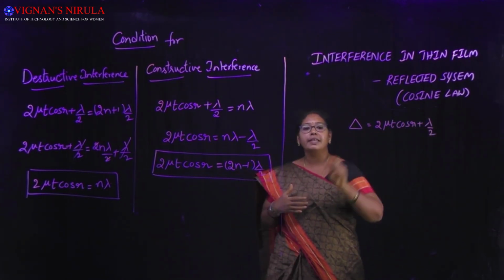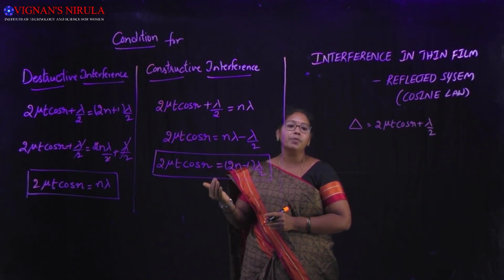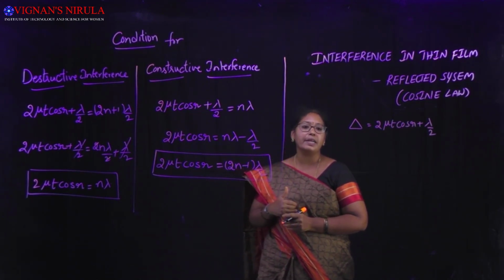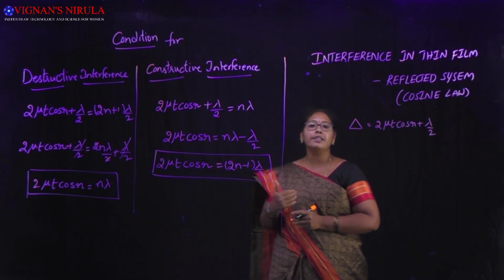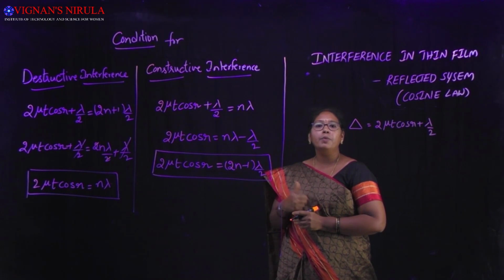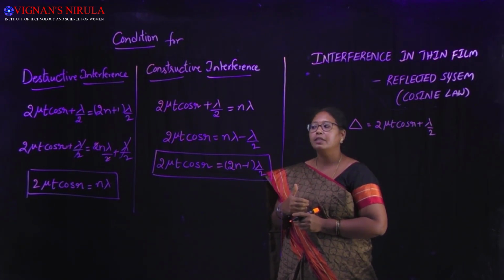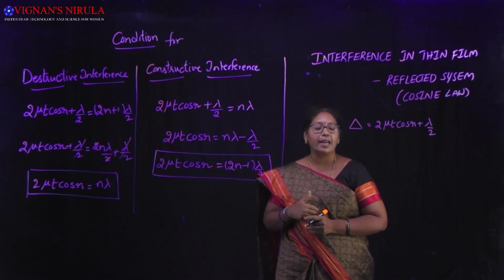Using this equation, equating it to n lambda, we have got 2 mu t cos r is equal to (2n-1) lambda by 2, which is the condition for constructive interference, and equating 2 mu t cos r plus lambda by 2 to (2n+1) lambda by 2, we have got 2 mu t cos r is equal to n lambda.